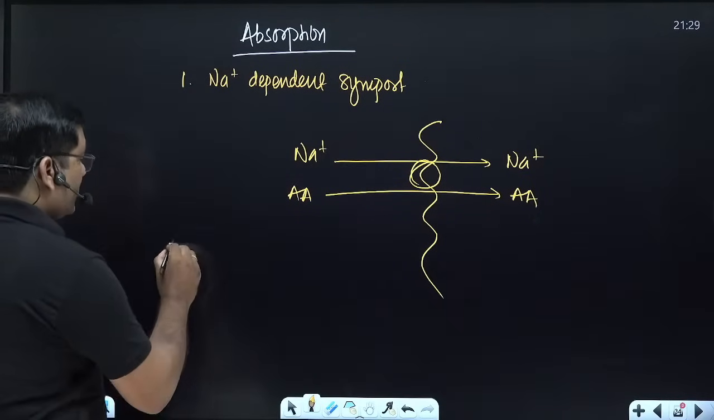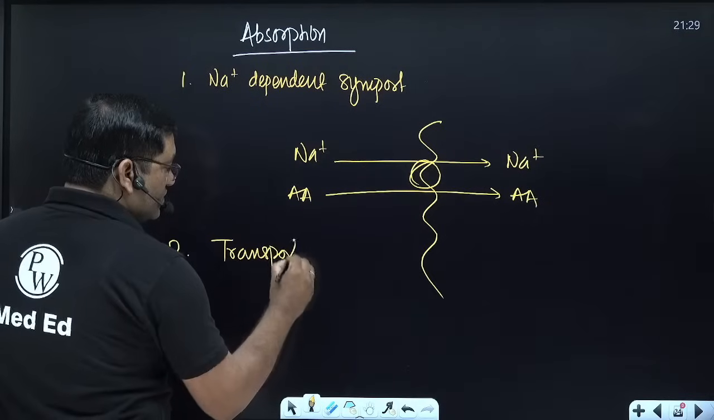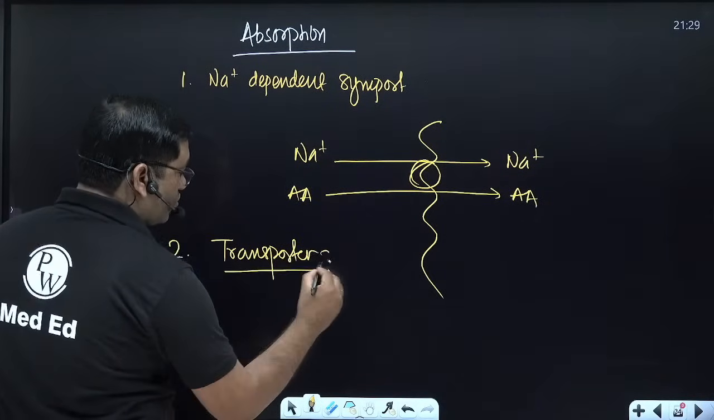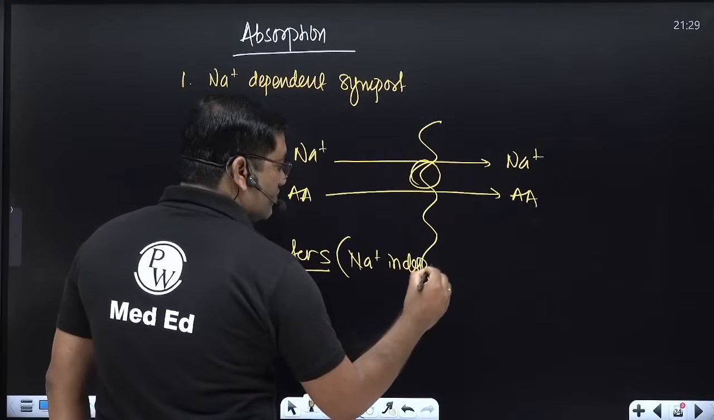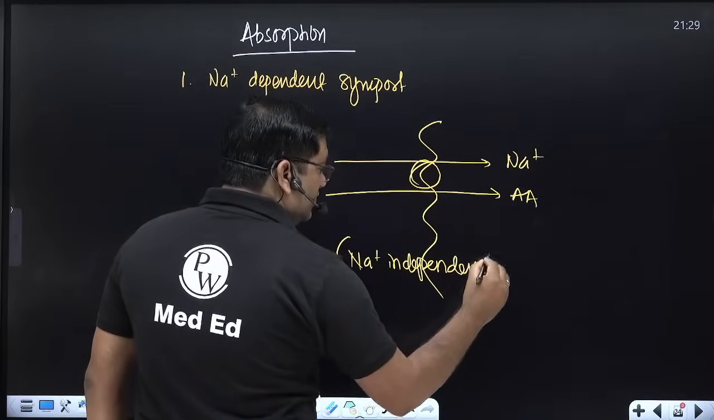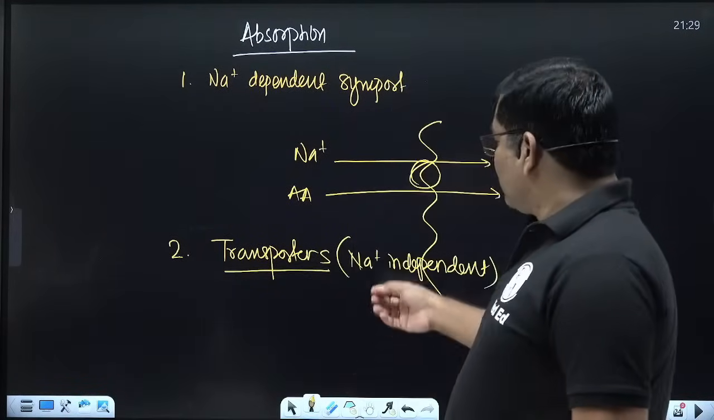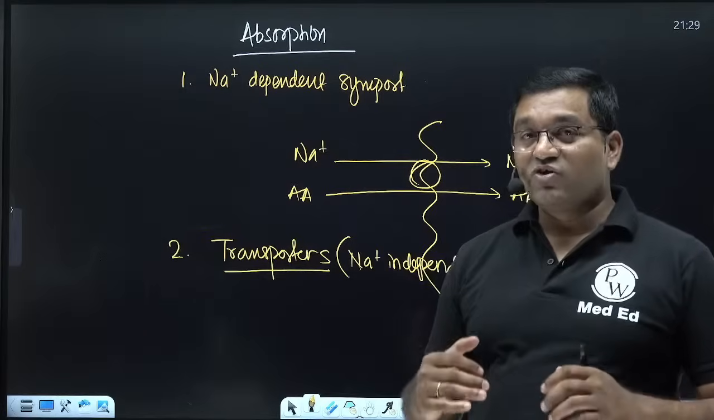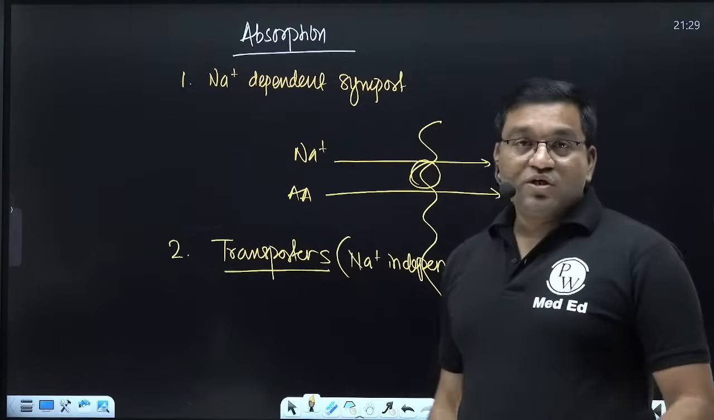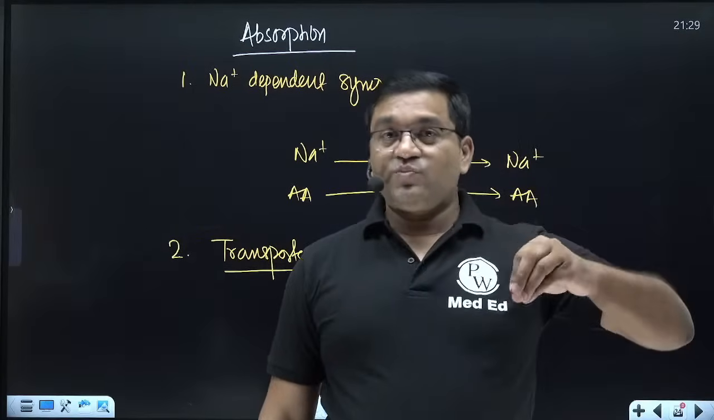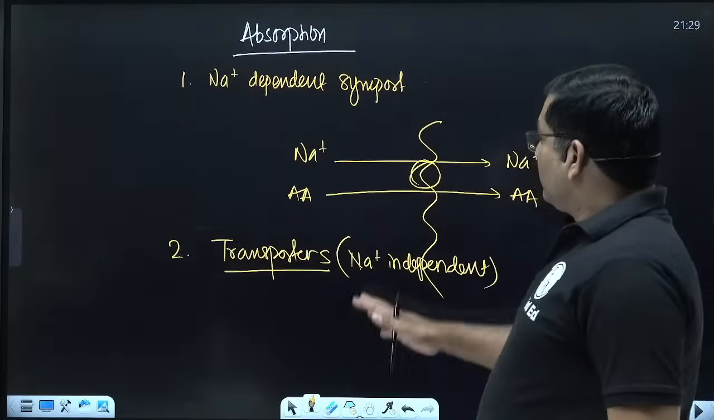And the second one is sodium independent transporters. There is a transporter for the basic amino acid, there is a transporter for the acidic amino acid, there is a transporter for glycine and proline. Then there is a transporter for the neutral amino acid. So these transporters exist, which are sodium independent transport into the intestinal cell.